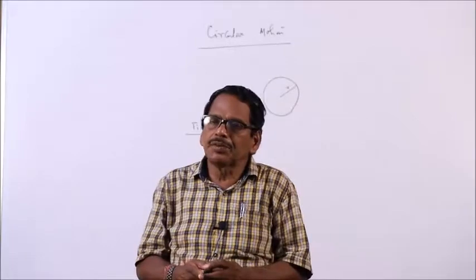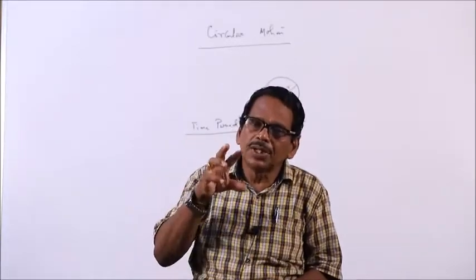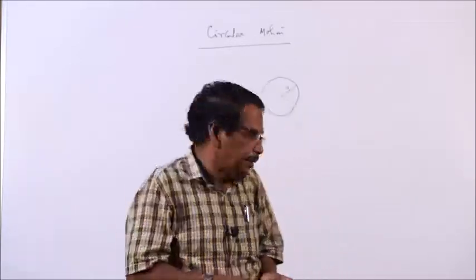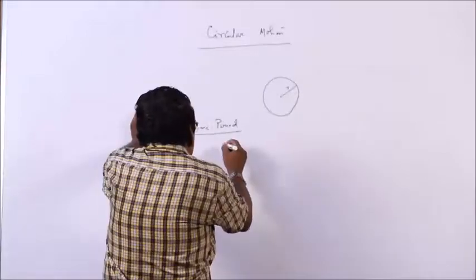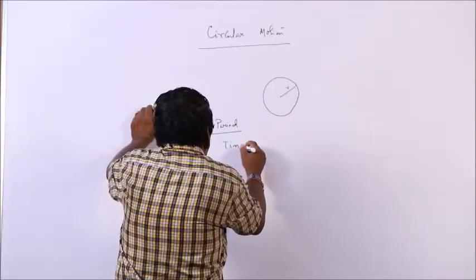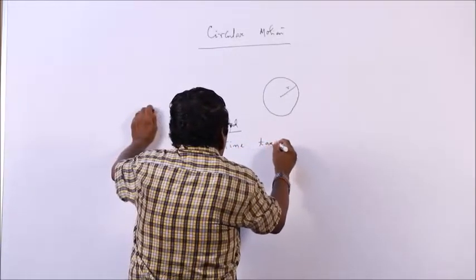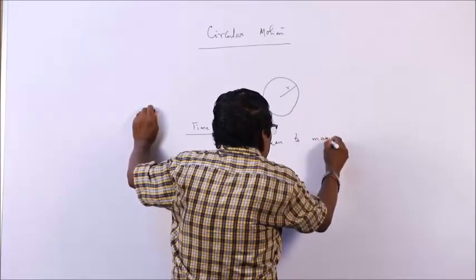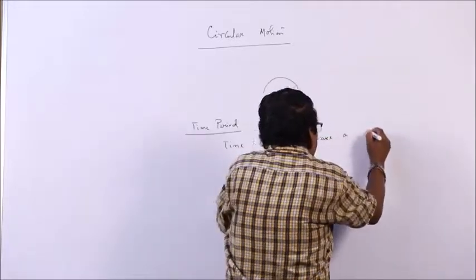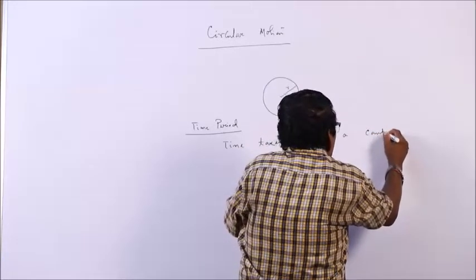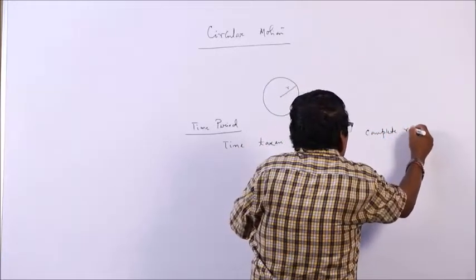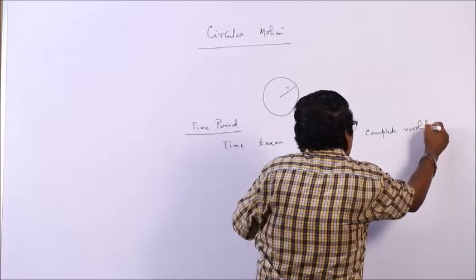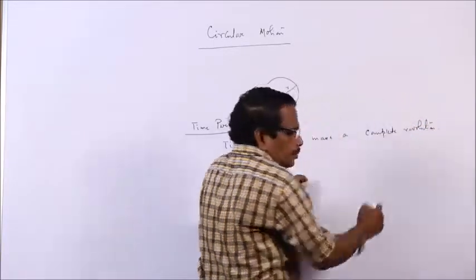Time taken to make a complete revolution is called time period.